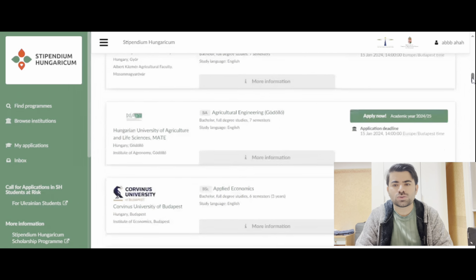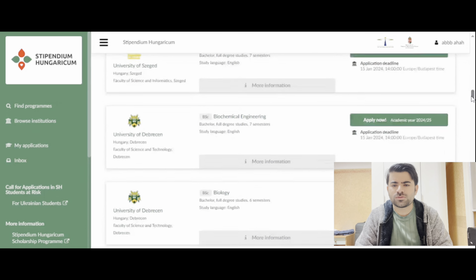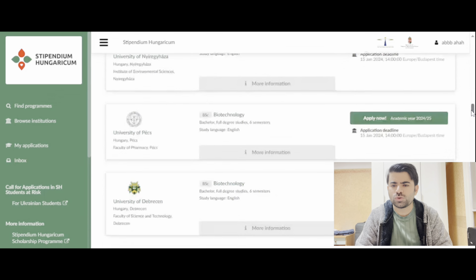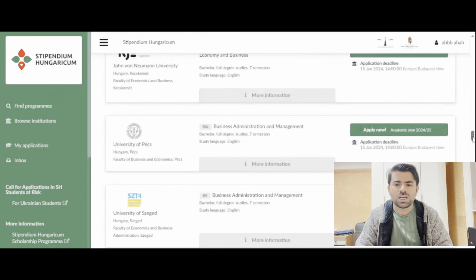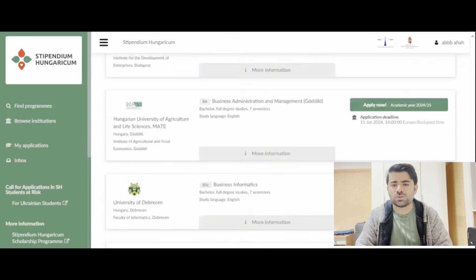And this is also a university, but the campus is Budolo. And this shows apply now, academic year 2024-5, application deadline 15 January and 2 p.m. European time, Budapest time. So as you can see, there are a lot of fields. I will check out the next page as well, and then I will show you how to select your study program. You can see all the programs here, and whatever you want to select, you can select it down from here.